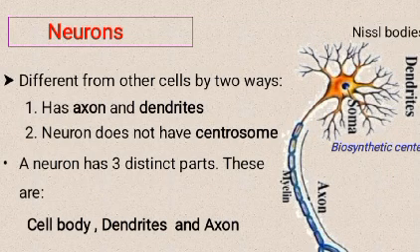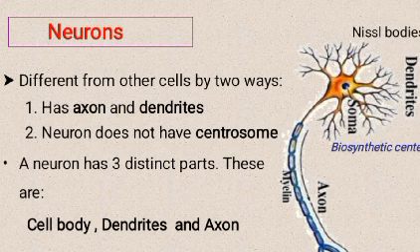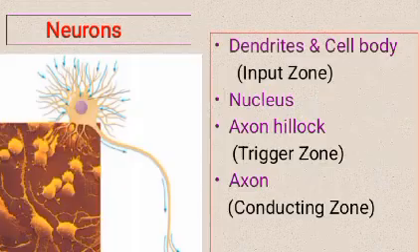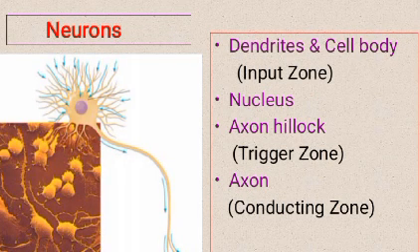Neurons differ from other cells in two ways: they have axons and dendrites. Neurons do not have a centrosome. A neuron has three distinct parts: the cell body, dendrites, and axon. The dendrites and cell body are the input zone, the axon hillock is the trigger zone, and the axon is the conducting zone.